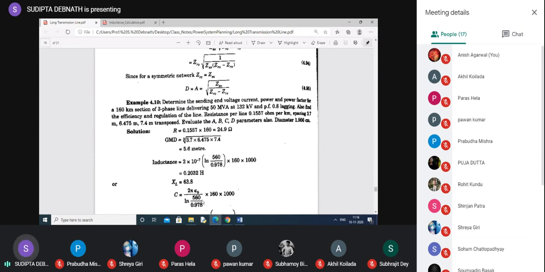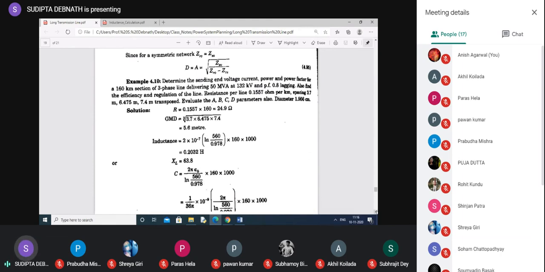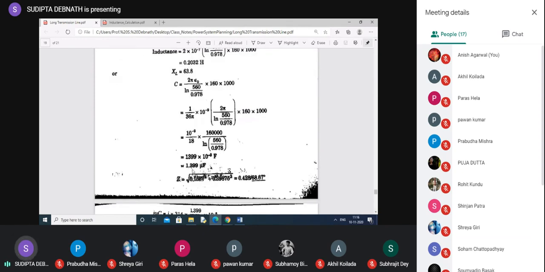One is R dashed, another is R. Please check it, because it's very difficult for me to correct it in the photocopy. But you be careful. Always use R dashed in inductance, but in capacitance use only R. So this is the C, and they have got this value.